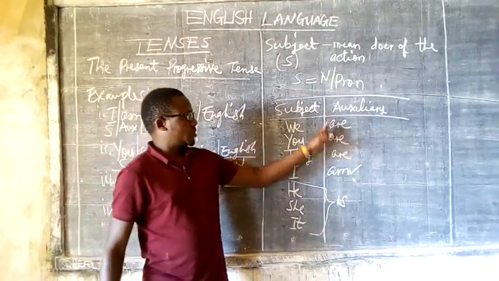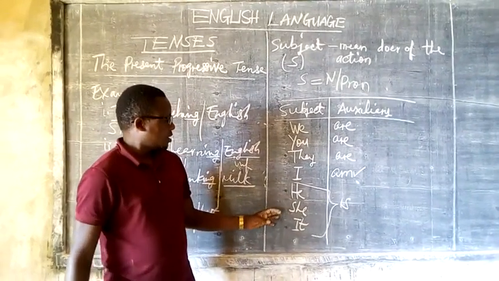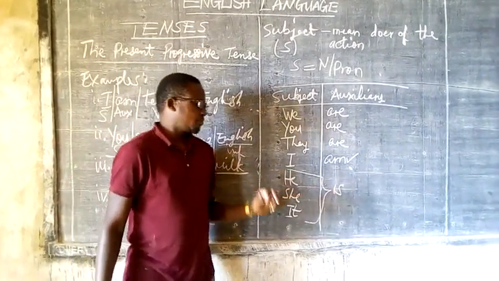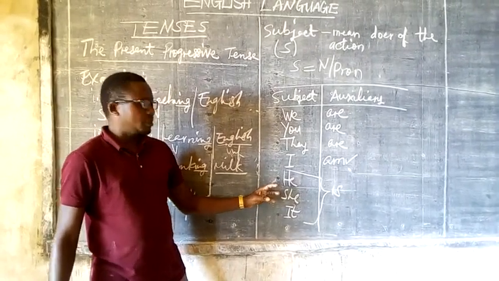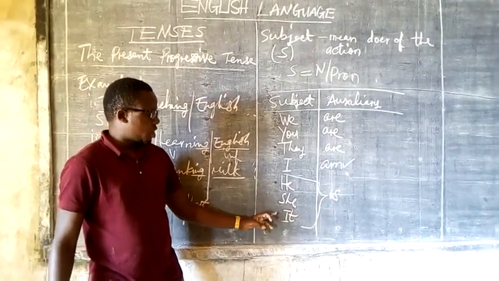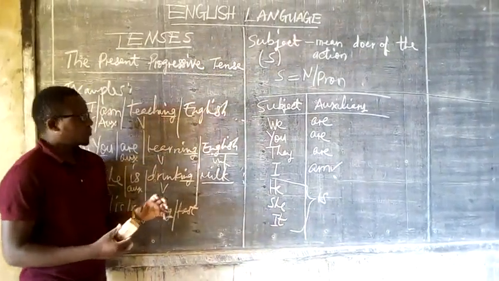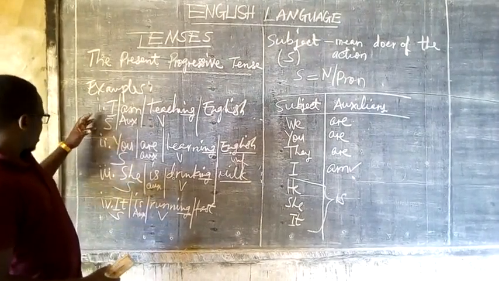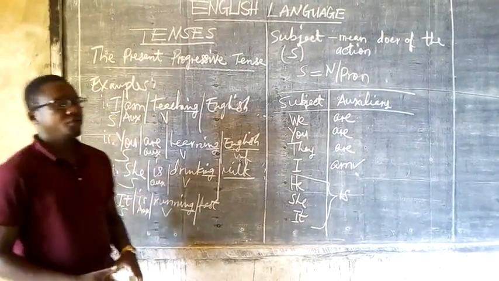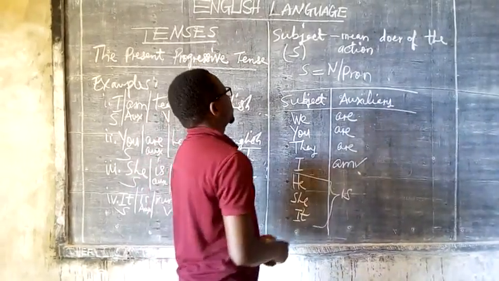You use these when you are making the present progressive tense. And you take is for each of these subjects, he, she, and it, when you want to make a present progressive tense. Now let me give you another example, the last example of the present progressive tense.